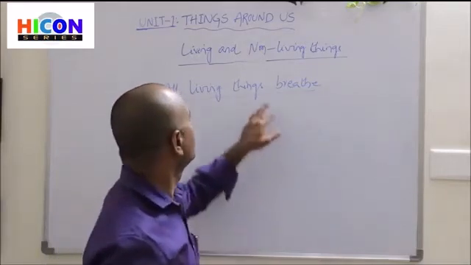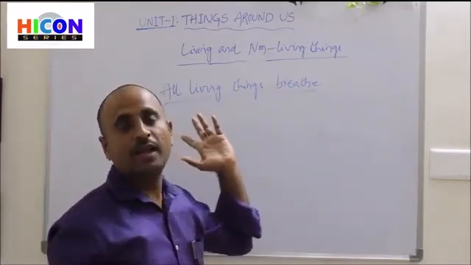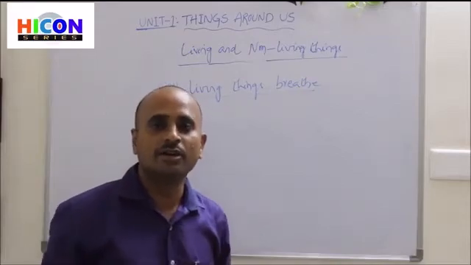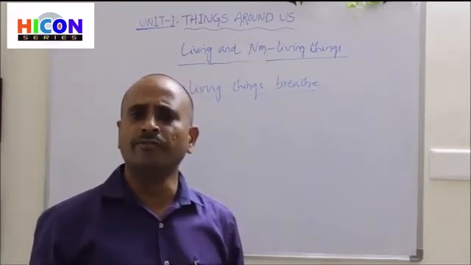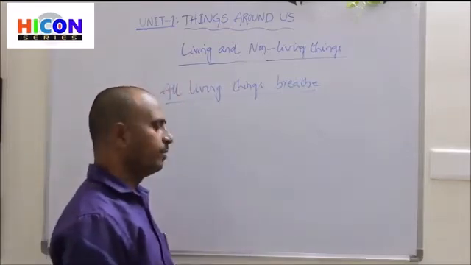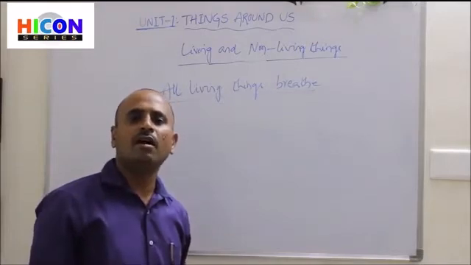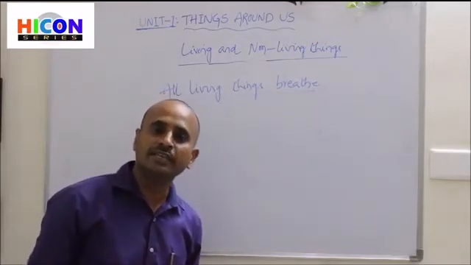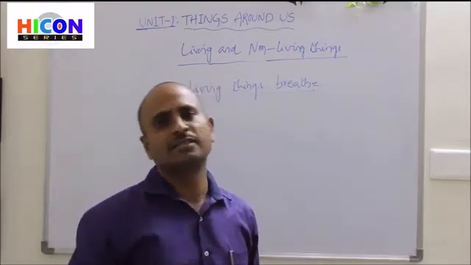That means the things which breathe can be treated as living things, and the things which cannot breathe can be treated as non-living things. All of us know every living thing, that means human beings, birds, plants and animals, will breathe, because all living things need oxygen for existence.